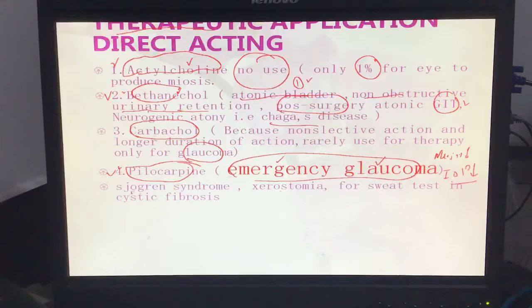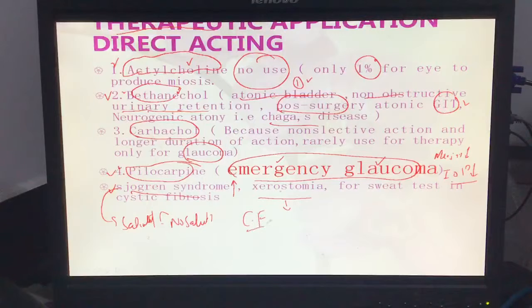Okay, another condition here, Sjogren syndrome. Why am I using pilocarpine in Sjogren syndrome? What is Sjogren syndrome? It's a disease of the salivary gland, destruction of the salivary gland, so no saliva there. If there is no saliva, I can use pilocarpine to improve salivation. Also used for Sjogren syndrome. What is xerostomia? Dry mouth, no salivation. Same thing here, I can use it.